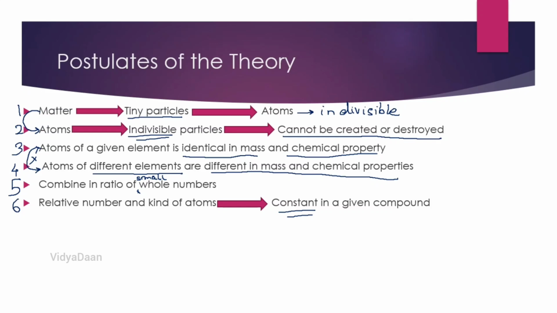The fifth point says atoms combine in the ratio of small whole numbers. And the last point says the relative number and the kind of atoms are constant in any given compound. That completely covers Dalton's atomic theory. I hope you found this informative. Thank you.